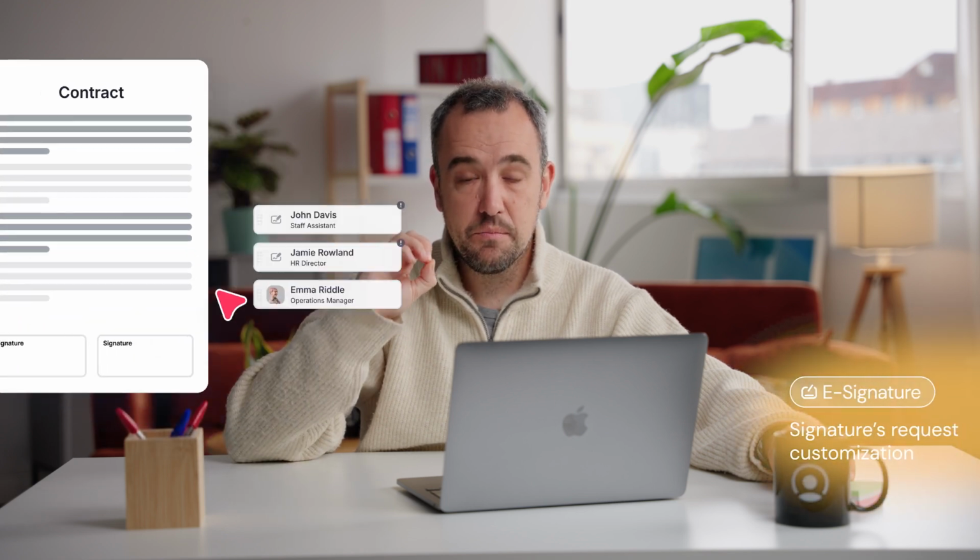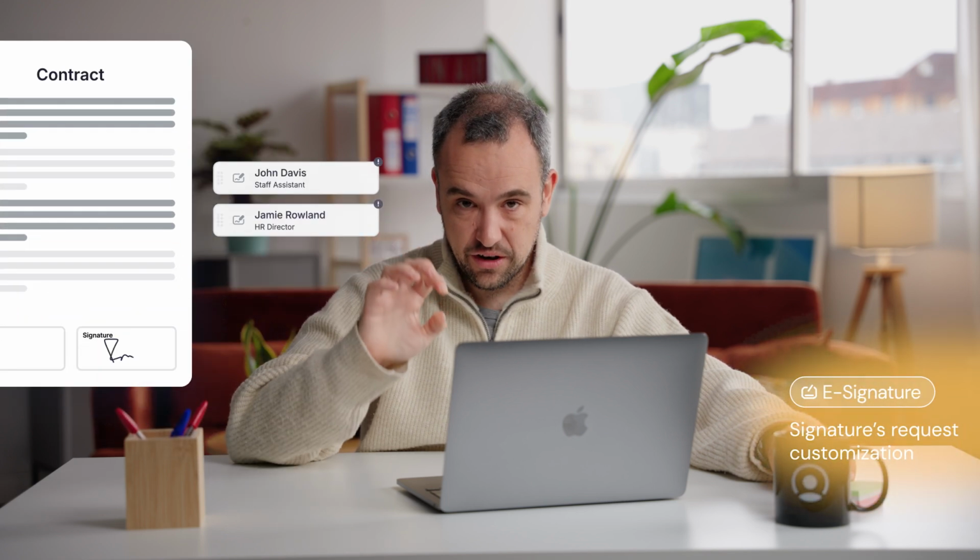Finally, we listened to your requests for having multiple signatures in one document, and we introduced this feature, and also the ability to choose the placement of the signature within the document.